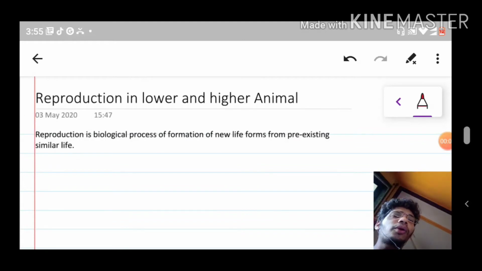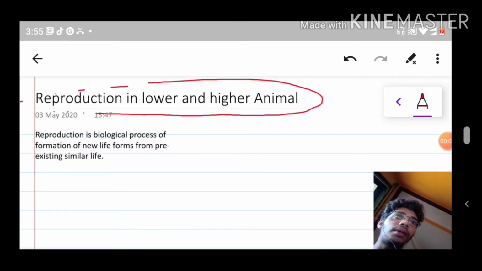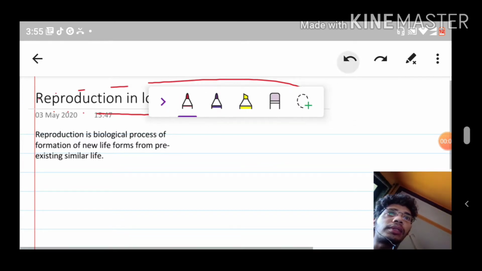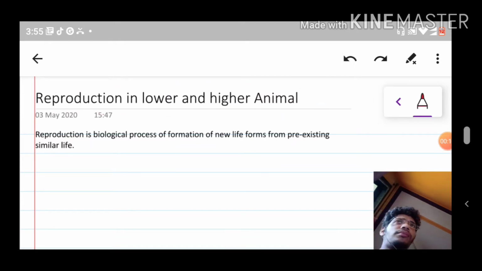Okay, we are going to talk about the reproduction in higher and lower animals. Okay, so let's study about this. What is reproduction in lower and higher animals? As we know, reproduction is one of the major life processes of any living organism. Why is it a major process?